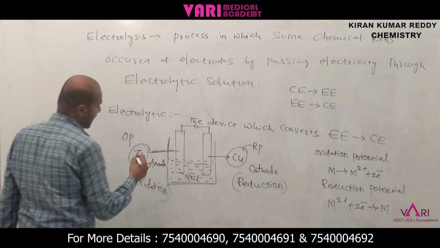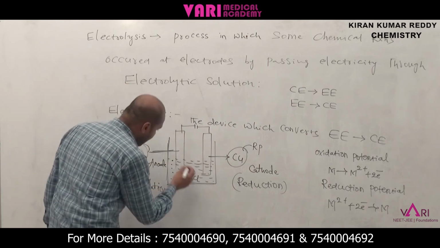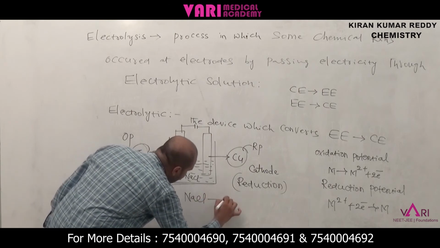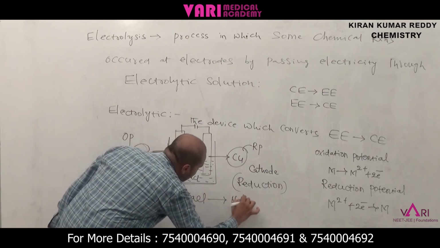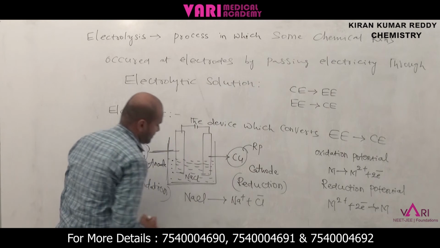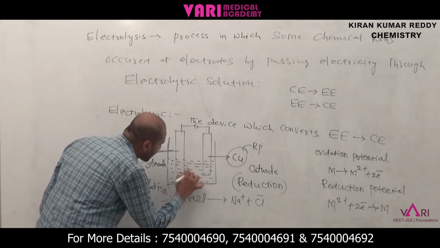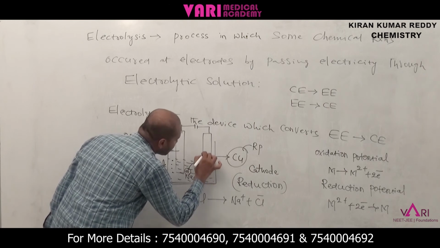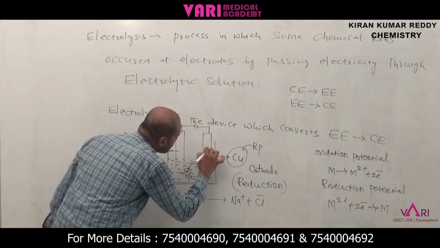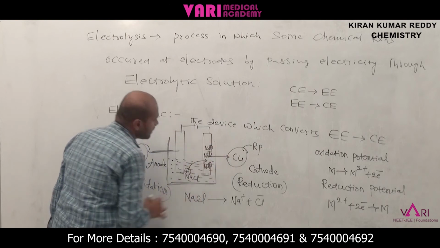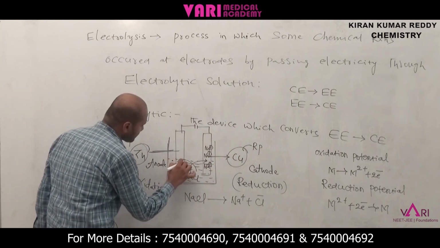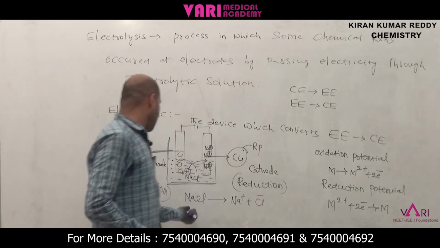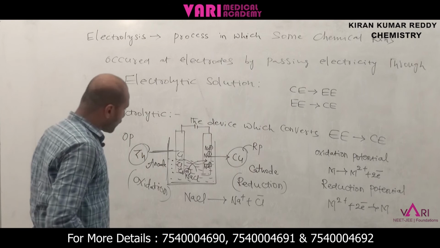NaCl is split into Na plus and Cl minus. Na plus ions are split during electrolysis. NaCl is split into Na plus and Cl minus ions. Now Na plus ions migrate towards the cathode. Positive ions migrate towards the negative electrode. Here Cl is deposited as Cl gas on the anode.